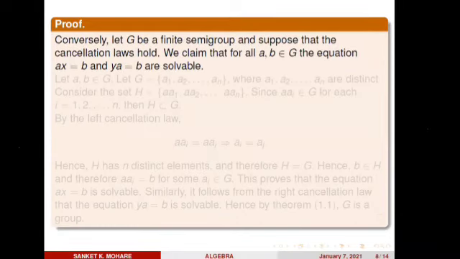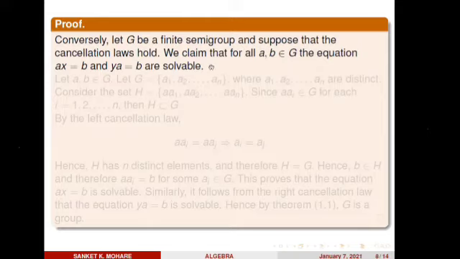So conversely, let G be a finite semigroup, and suppose that the cancellation laws hold good. We claim that for every a, b belonging to G, the equations ax equals b and ya equals b are solvable.